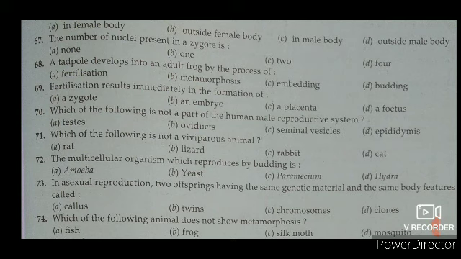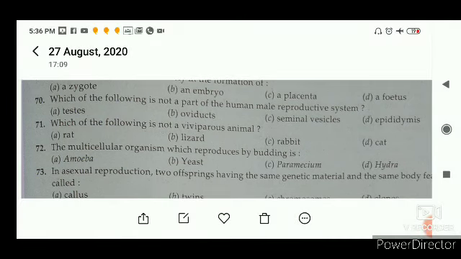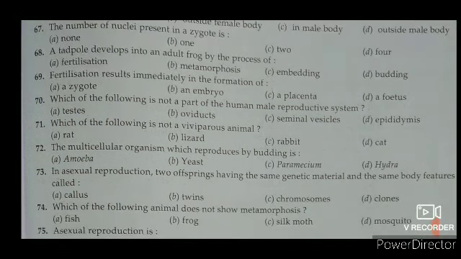So dear students, we are reading the question answers 68 and 69. If you are talking about 69, what will be the suitable answer? Fertilization results immediately in the formation of the zygote. The process by which male and female gametes fuse with each other is called fertilization. So first of all, fertilization will occur, and therefore zygote will form. So the answer is zygote.